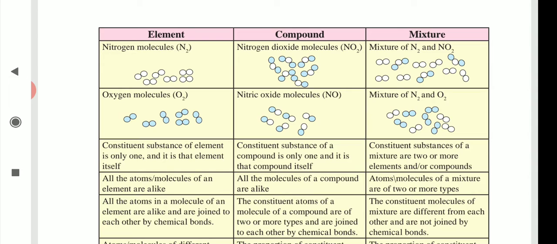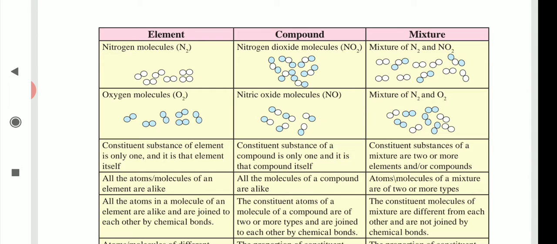Chemical formula NO. They are formed chemically, compound. Okay, so here bond formation is there. And see, next one is a mixture of nitrogen gas and oxygen gas. Now see the characteristics. The constituent substance of an element is only one.